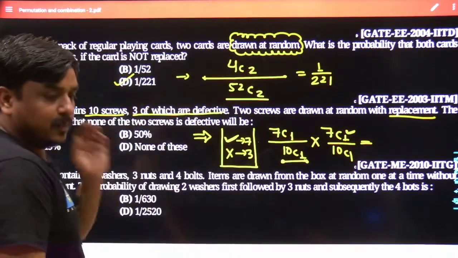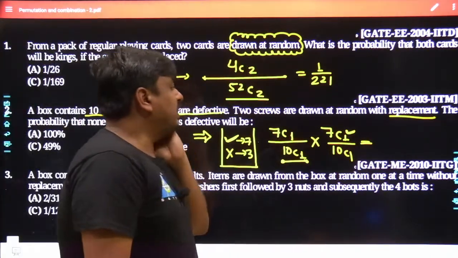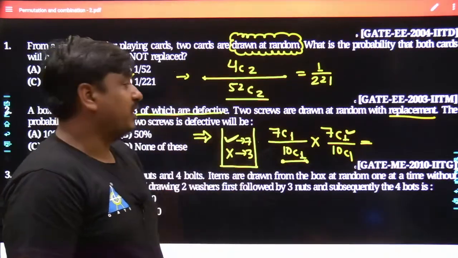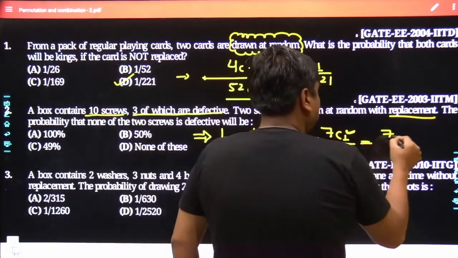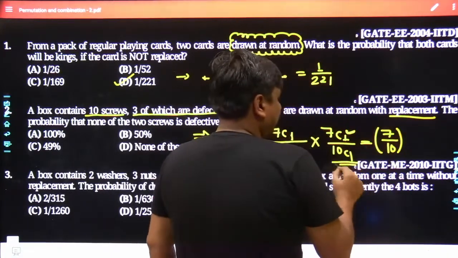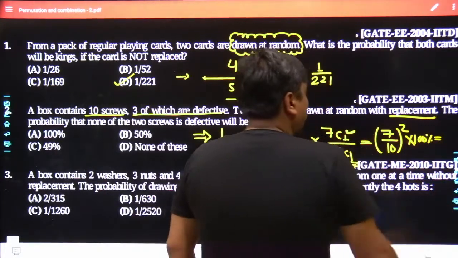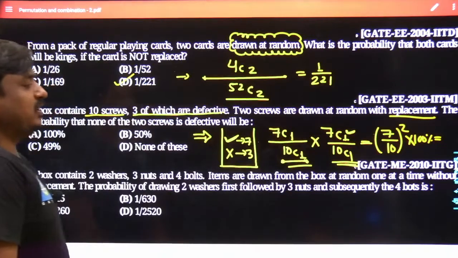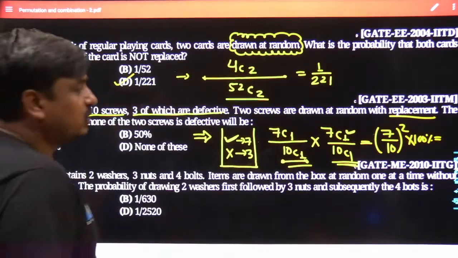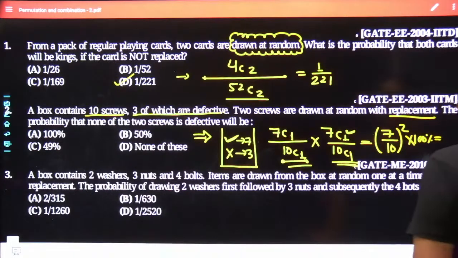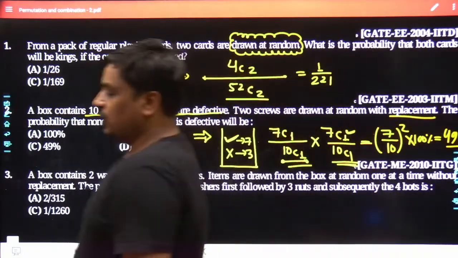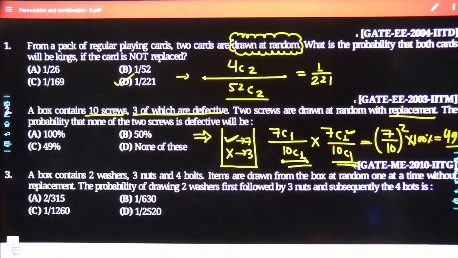It is 10C1. So what is happening over here? We have seen nC1 is always equal to n itself. So here it becomes 7 divided by 10. This factor is identical to this factor, so obviously it would be raised to the power of 2. And whenever the probability has to be represented in percentage, 100% gets multiplied. So 7 divided by 10 is 0.7. 0.7 squared becomes 0.49. 0.49 multiplied with 100% gives simply 49%. That's going to be the best answer which you would find for this problem.